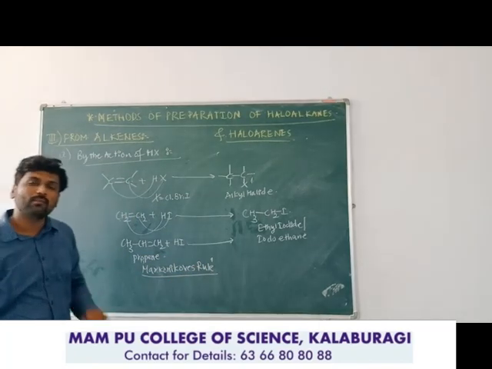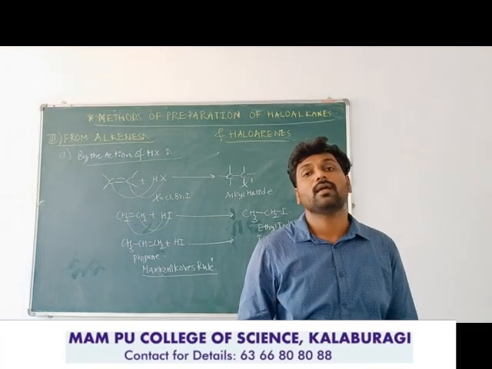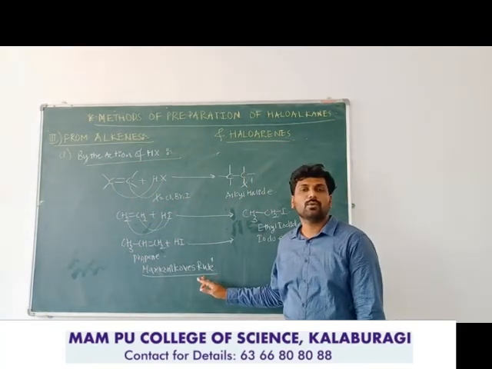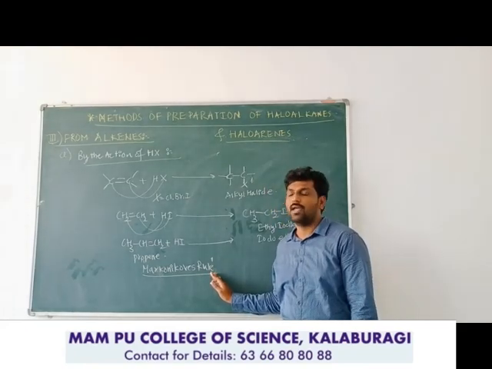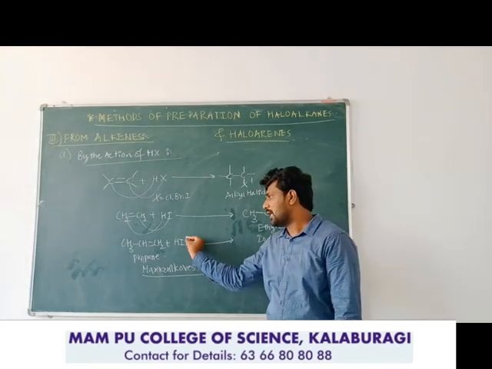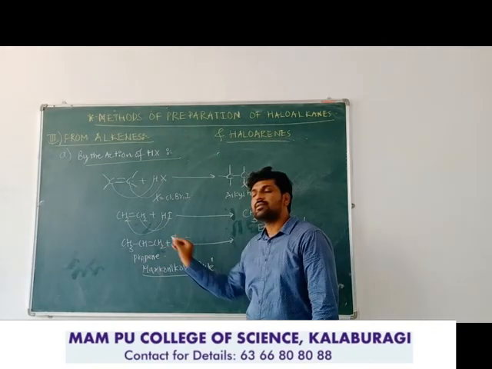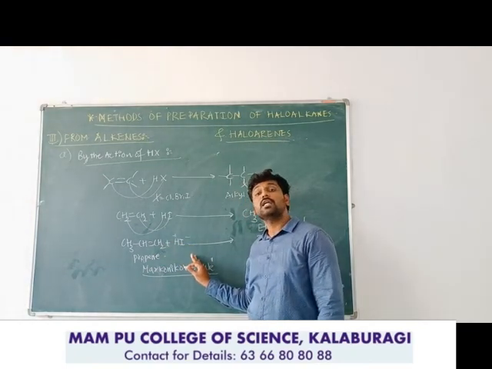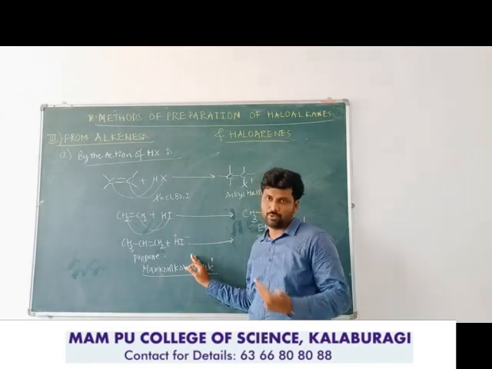You already studied it in the first year hydrocarbon chapter, while studying the chemical properties of alkenes. Markovnikov's rule says that the negative part of the addendum molecule will be added to the carbon of the double bond which contains the least number of hydrogen atoms, and this will be the major product.